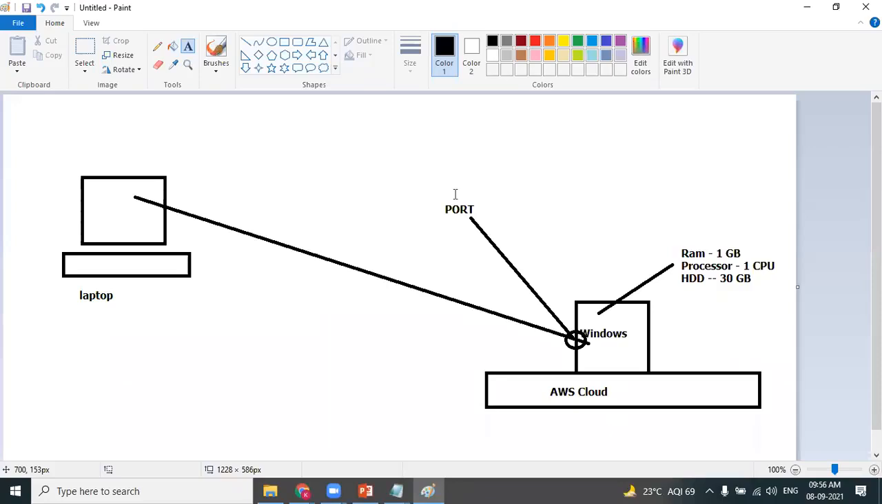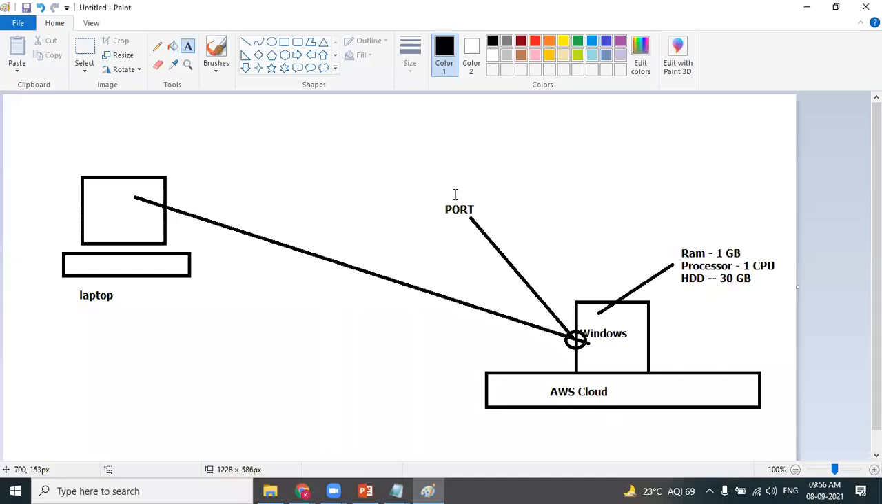Port is nothing but a point of communication. Gate should be open, then only you can connect. If you're not opening the ports, you cannot connect. The machine will be successfully created, but you cannot connect. So port is nothing but a gate, a point of communication.